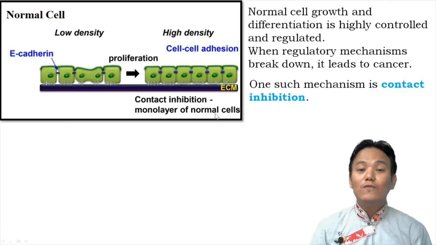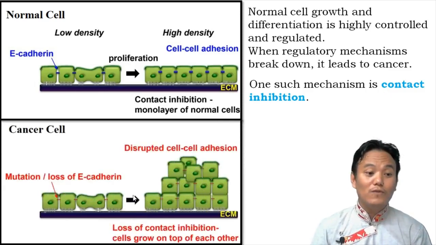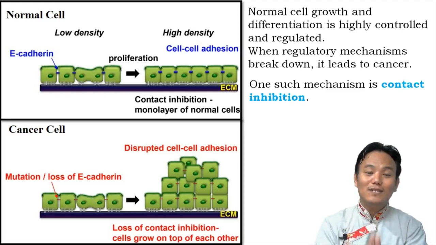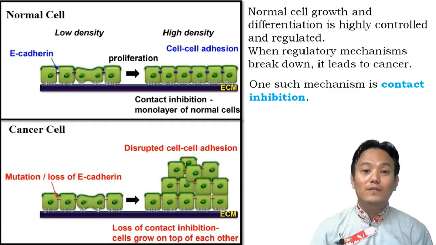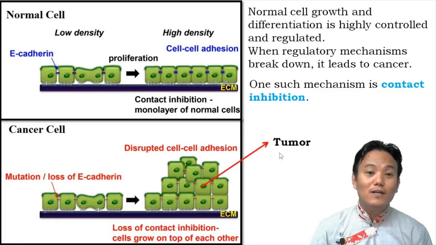But cancerous cells lose this property of contact inhibition. If you take a look over here, if a cancerous cell divides, since it has lost contact inhibition, it keeps on dividing. Even though it comes in contact with the other cells, it doesn't matter. The cancerous cell keeps on dividing, and therefore it forms a mass of cells. That mass of cells is called a tumor.